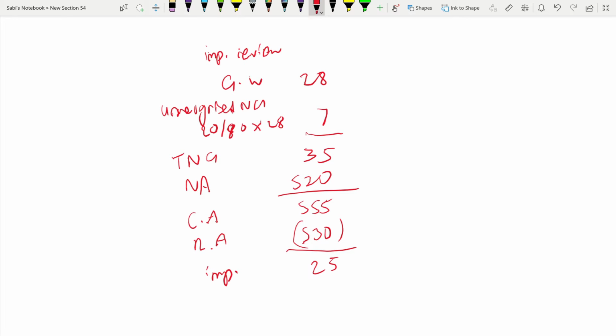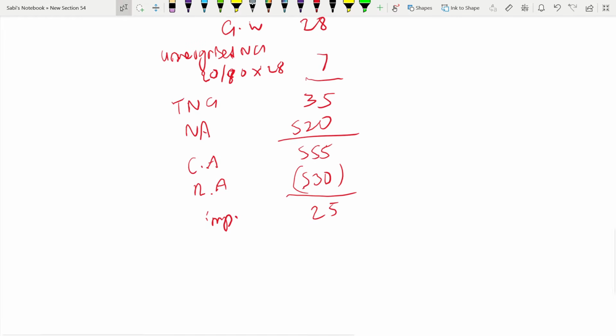You have to take the group's percentage of this 25. So 80% goes, only the group's percentage, which is 20,000.